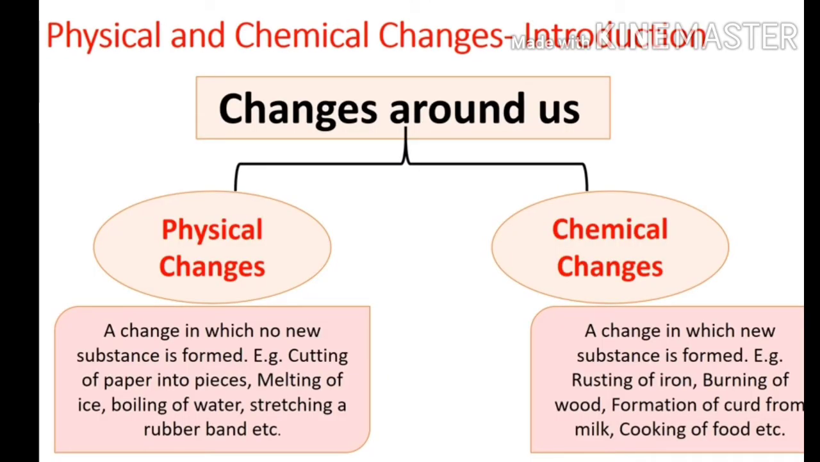So physical change is a change in which no new substance is formed. Example, when you tear a paper into pieces, melting of ice, boiling of water, stretching of rubber band, these are all physical changes in which no new substance is formed. And in chemical changes, a new substance is formed. For example, rusting of iron, burning of wood, formation of curd, cooking of food. In all of these, a new substance is formed in the change. They are known as chemical changes.